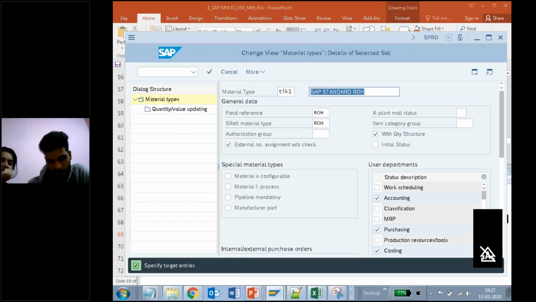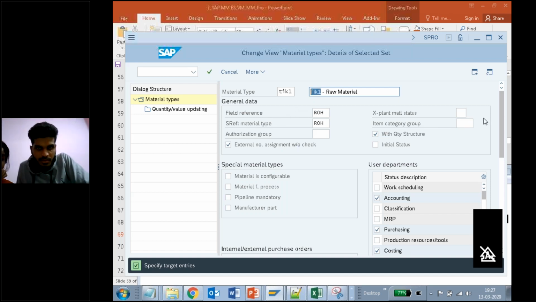So I'm also changing this one. TIK1, and it is my raw material. Yes or no? It is a raw material. TIK1 is my company code. Just to understand my purpose, I have written it like this, right?